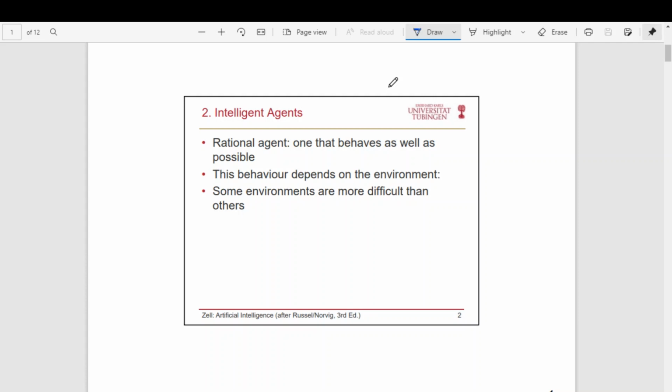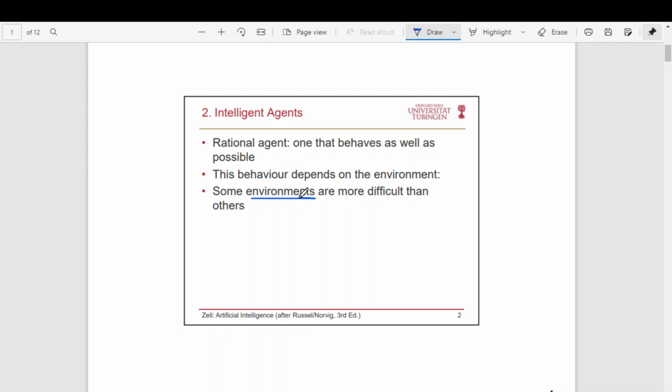So first, what is an agent? An agent is something which interacts with the environment by performing some actions. And what is a rational agent? A rational agent is one that behaves as well as possible. That is, it always does the best thing. This behavior depends on the environment. That is, depending on the environment, the agent's behavior may change. It will not behave the same way in all environments. Some environments are more difficult than others, right? So this is an important thing to understand.